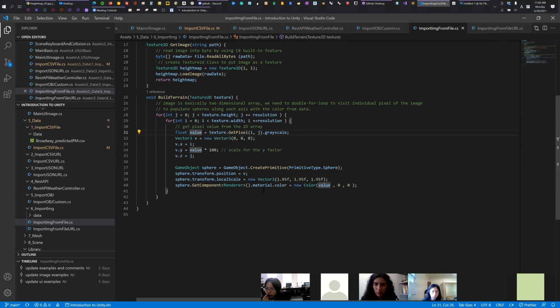It's nothing special. Everything you already know, right? Create the primitive and update the position and scale value. We can also position along the y-axis, and then get the renderer component in order to change the color value. I can multiply by maybe 1.75 to emphasize the color difference a little.